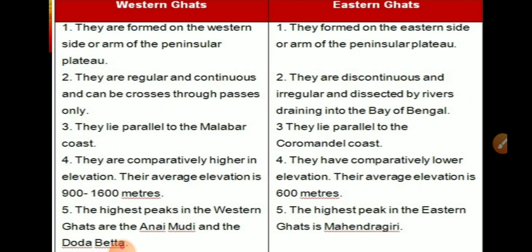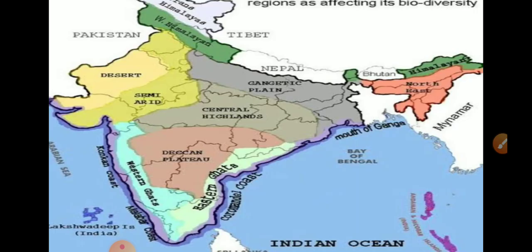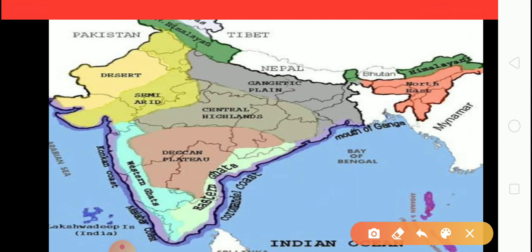Eastern Ghats are discontinuous and irregular, dissected by rivers draining into the Bay of Bengal. Look at this map, students. This is the location of Western Ghats and this is the location of Eastern Ghat. Eastern Ghat is irregular. Why is it irregular?